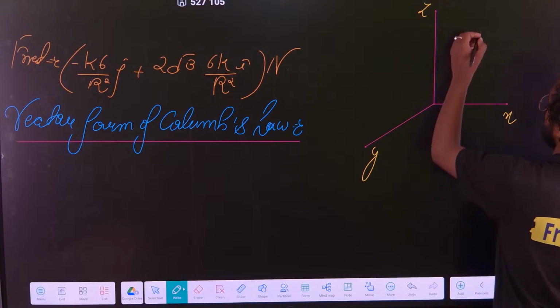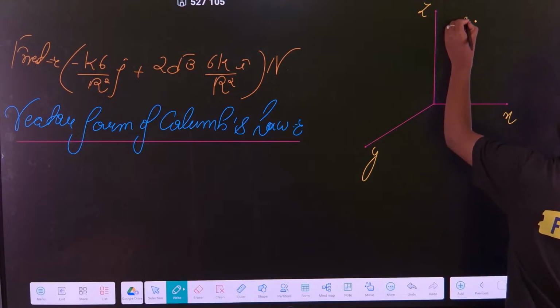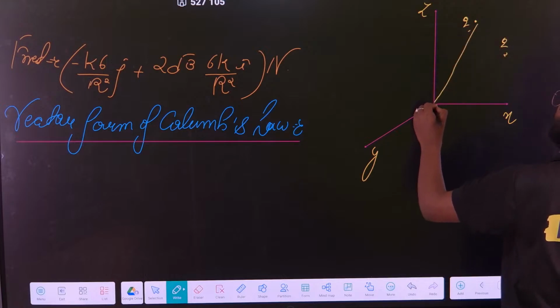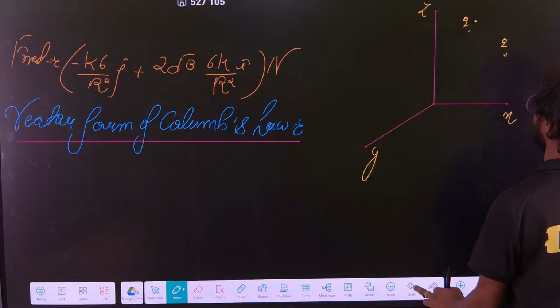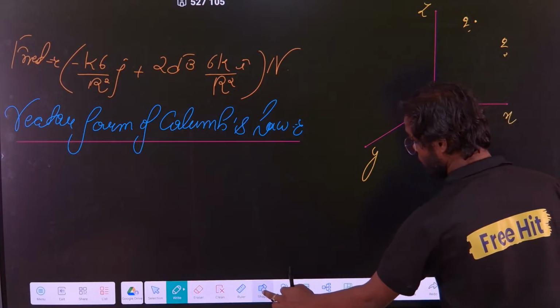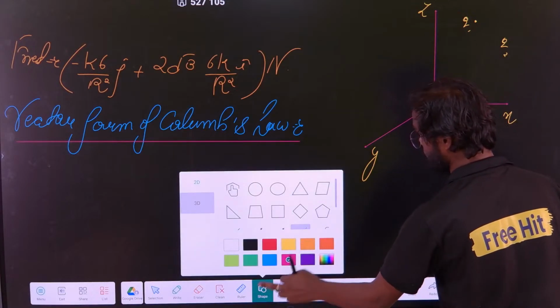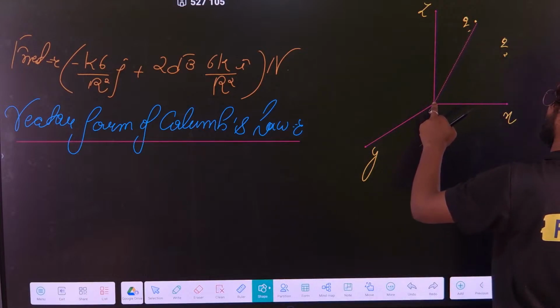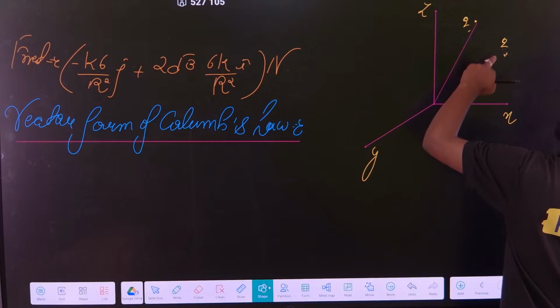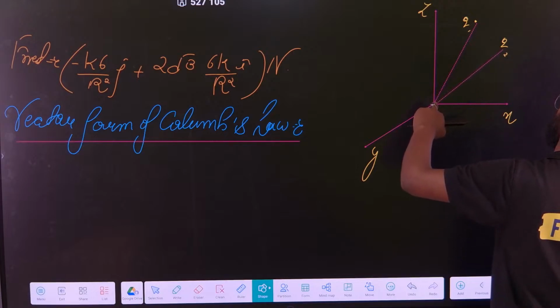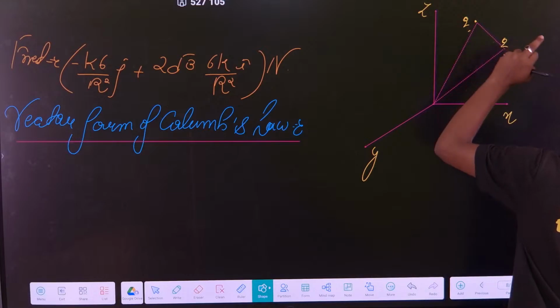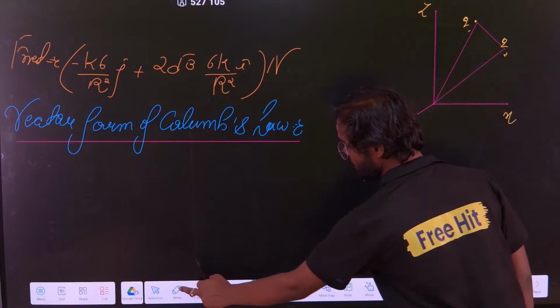Suppose there is one charge q1 here and charge q2 there. What is this called? If you remember my vector lecture, you can tell what this thing I am drawing is.